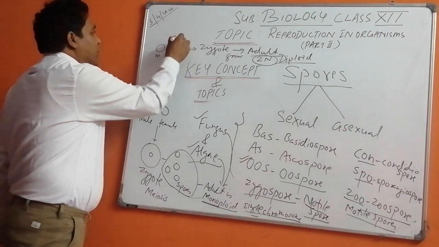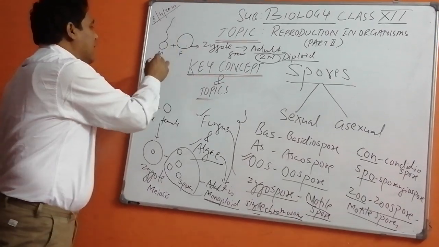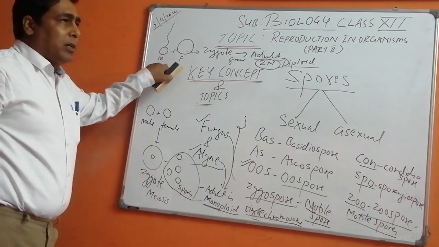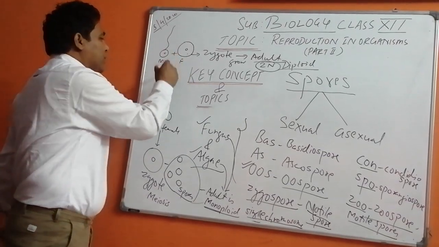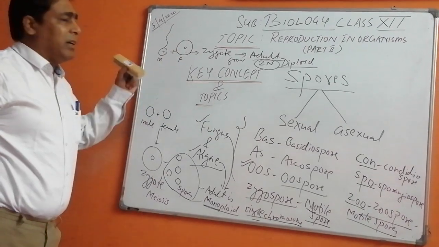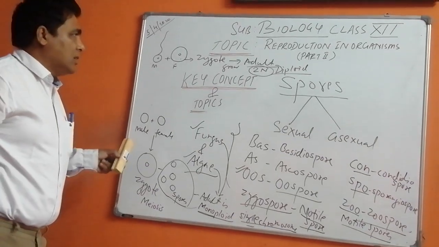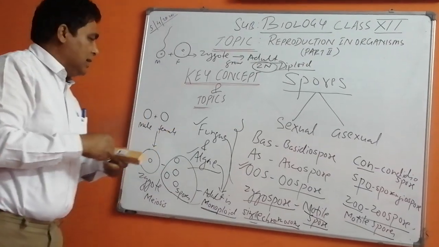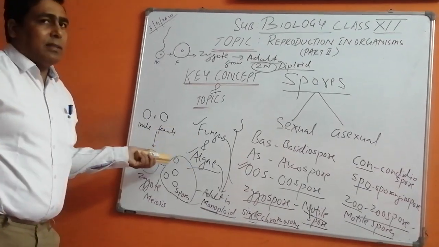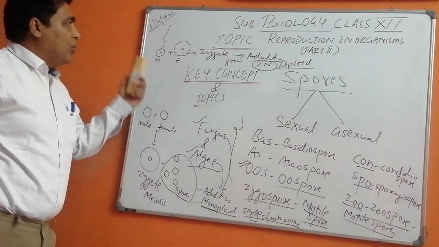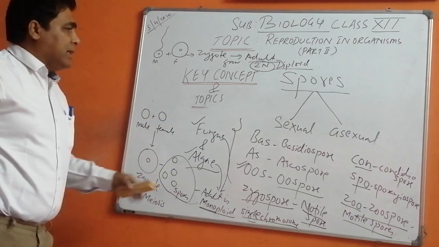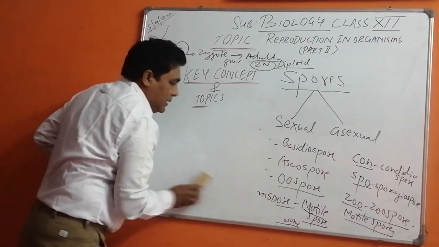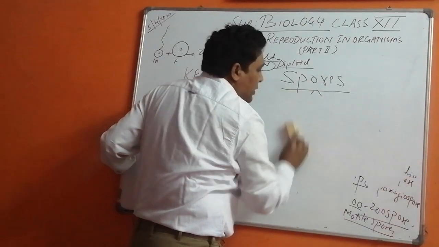When we talk about it, mostly the egg is larger, and in the case of humans and other organisms, the male gamete is always moving. It moves toward the female, so it has a flagellum over it. We will discuss more in the next topics. Now we are diploid organisms. The adult is always diploid in our case, but in the case of fungi, that is Penicillium, Aspergillus, etc., mostly they are monoploid. There may be some algae and fungi which can be diploid as an adult, or the mature organism, you can say.